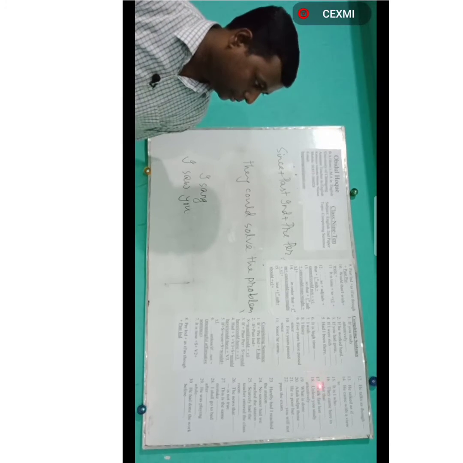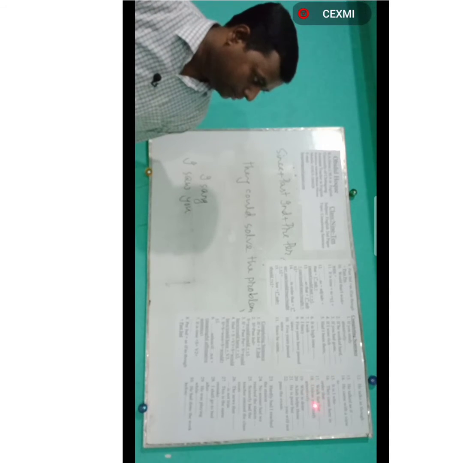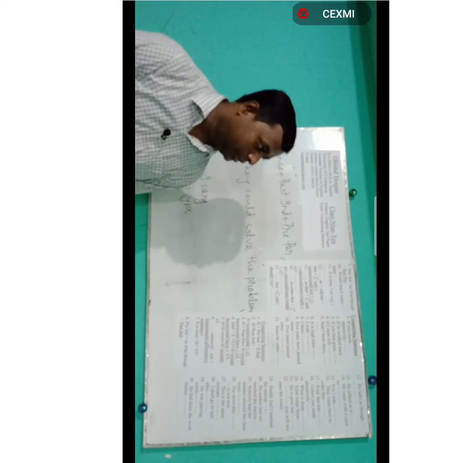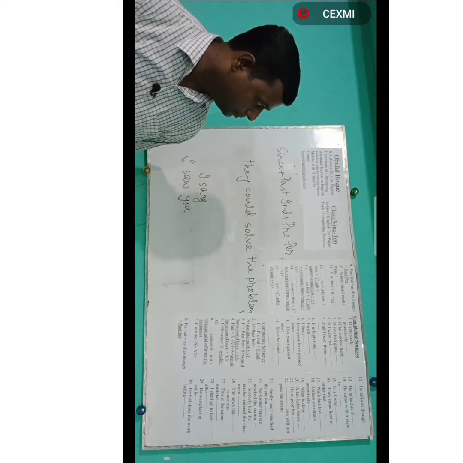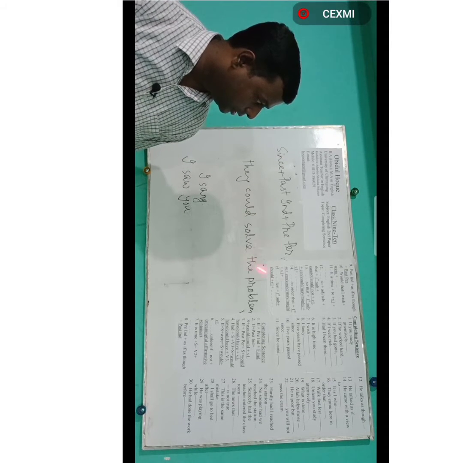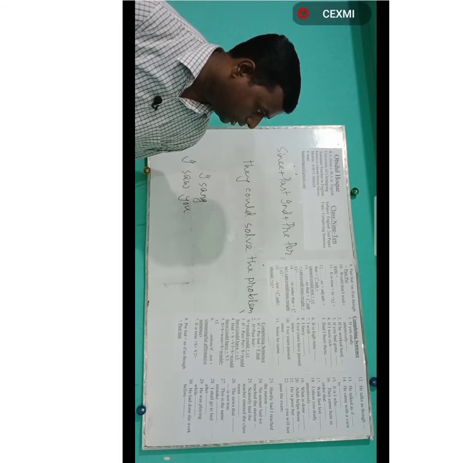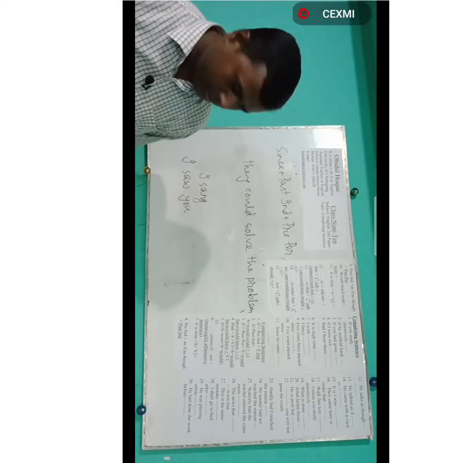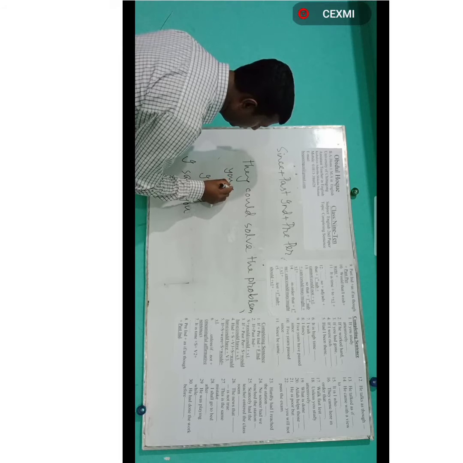Then come to the next one, number 17. Work first lest. If there is lest in any sentence, the structure to follow after it is subject plus should plus base form of verb. The rules are given here. Rule number 15. Lest plus subject plus should plus base form of verb. So what will be the answer? Work first lest you should miss the train, or you should miss the bus, or you should miss the class.